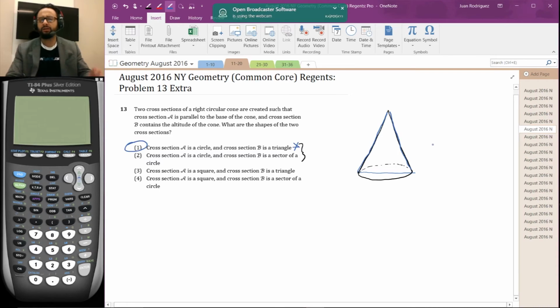Why is the sector of a circle here? Because a lot of students will see the bottom as being a circle, and they'll think you're cutting part of a circle, and you're not. You're actually going through the circle and cutting a diameter. And a diameter is perfectly straight. So that is a perfectly straight side, and the two sides are congruent in this case. So it's actually an isosceles triangle.